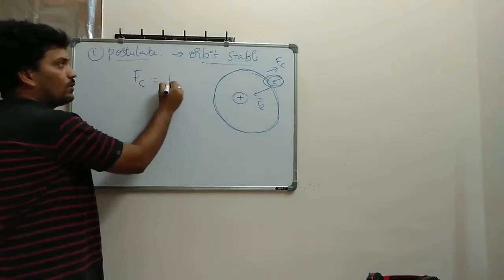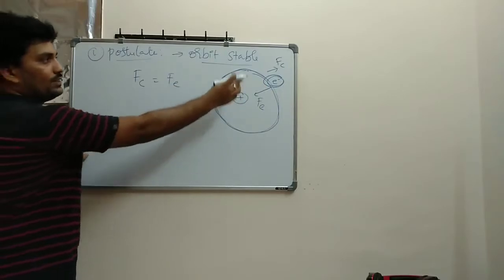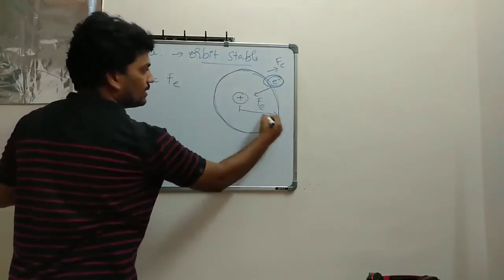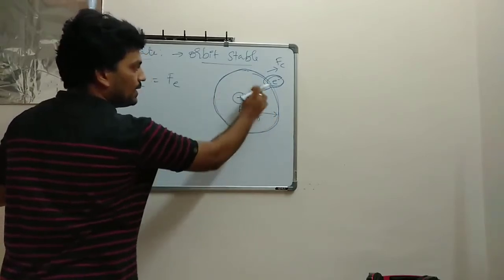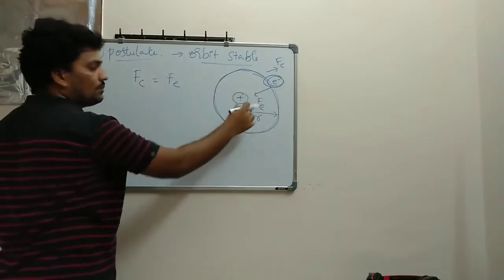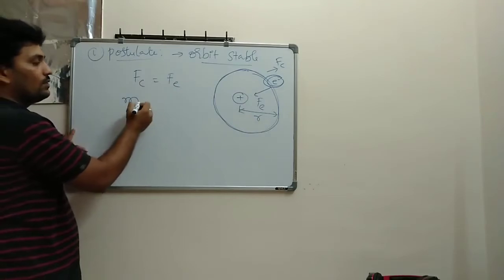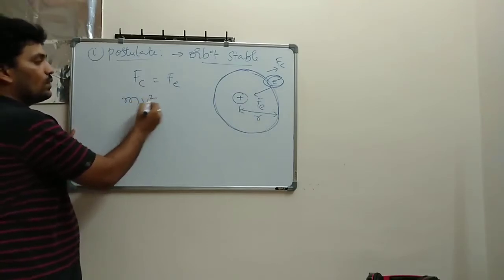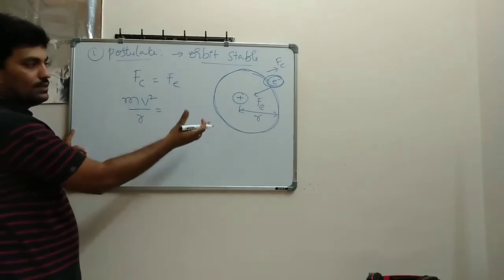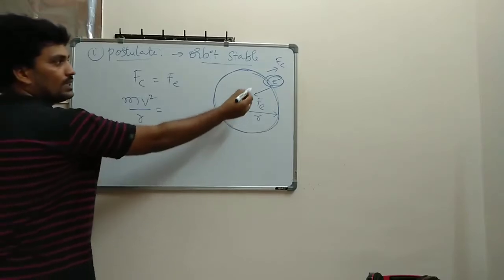So Fc is equal to Fe. What is the Fc here? It is the centripetal force. If it is moving, let's suppose the distance from here to here is r. This is a sphere, and this radius I take as r, because it is a circular orbit. So Fc means mv square divided by r, and Fe is the electrostatic attractive force between the nucleus and the electron.